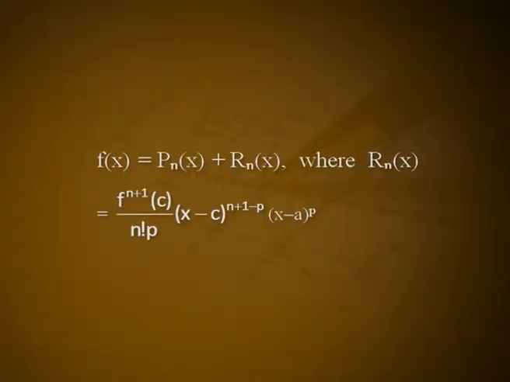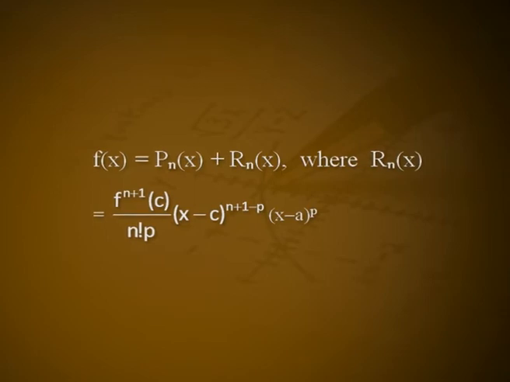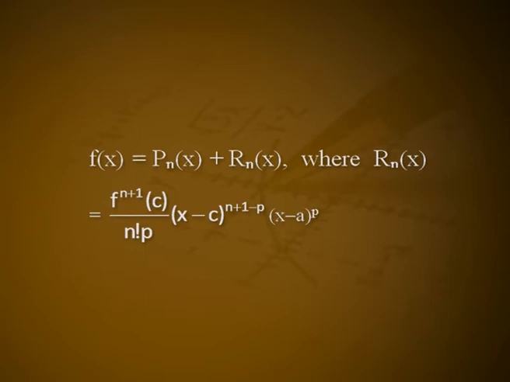So, in Taylor's theorem, f(x) = P_n(x) + R_n(x), where R_n(x) = f^(n+1)(c)/(n! p) (x − c)^(n+1−p) (x − a)^p for some c between a and x. This is called Schlömilch and Roche form of remainder. The Lagrange and Cauchy forms of remainder can be obtained from this form by giving p = n + 1 and p = 1 respectively.